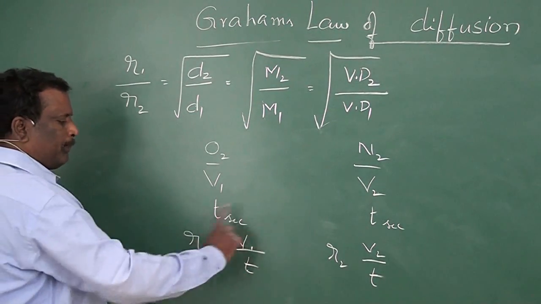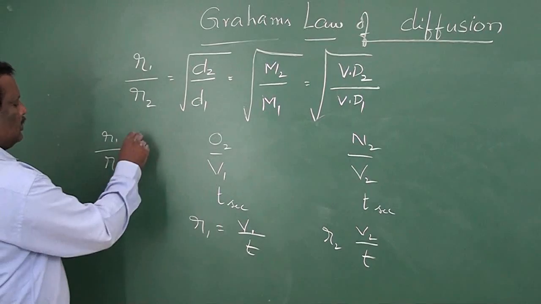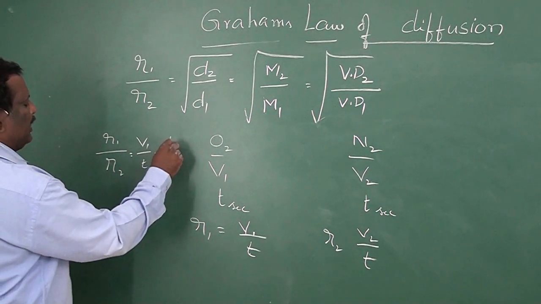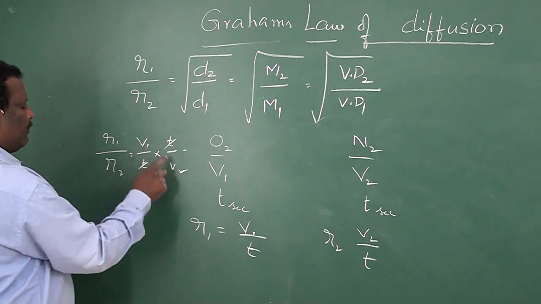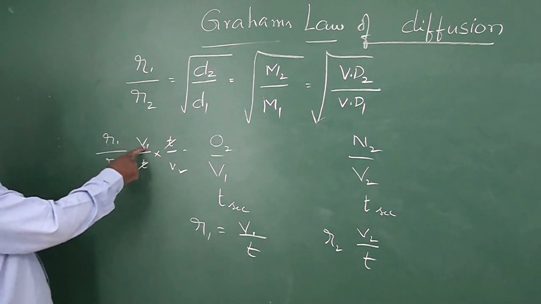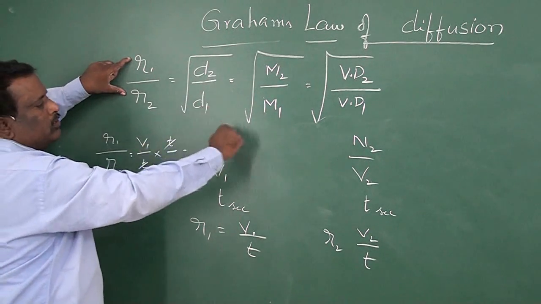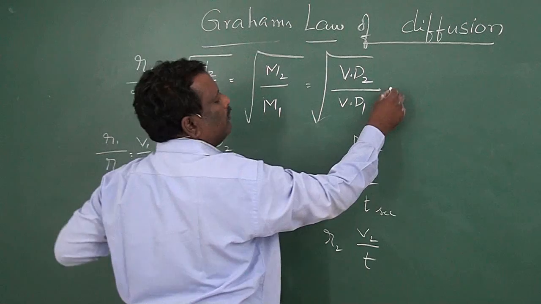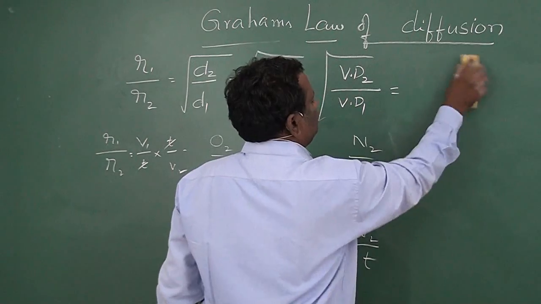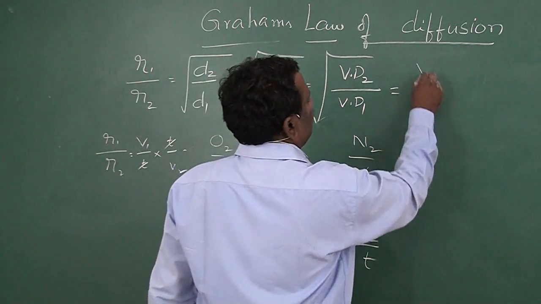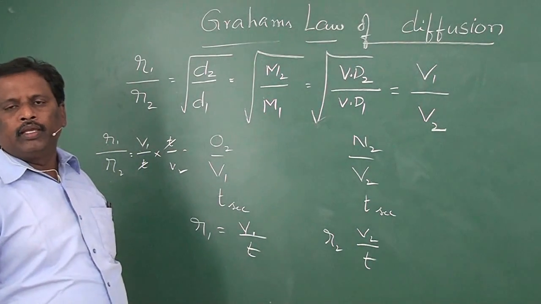Now, if you compare these two gases, R1 by R2 is equal to V1 by T into T by V2. Here T cancels, so R1 by R2 is equal to V1 by V2. We already have the relation: R1 by R2 is equal to root of d2 by d1, is equal to root of M2 by M1, is equal to root of Vd2 by Vd1, is equal to V1 by V2.